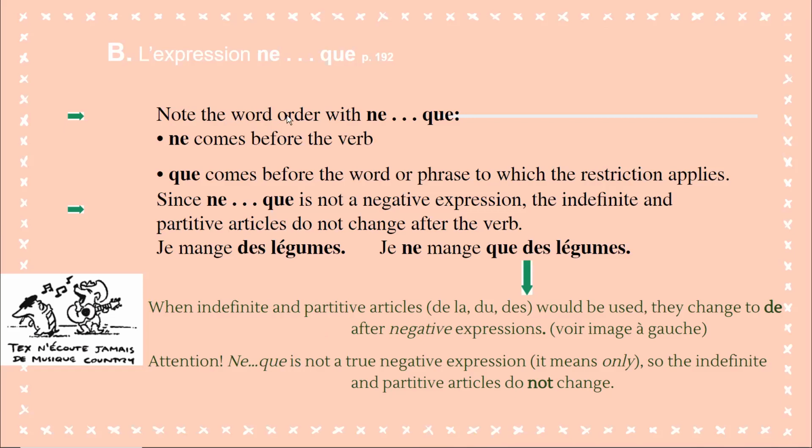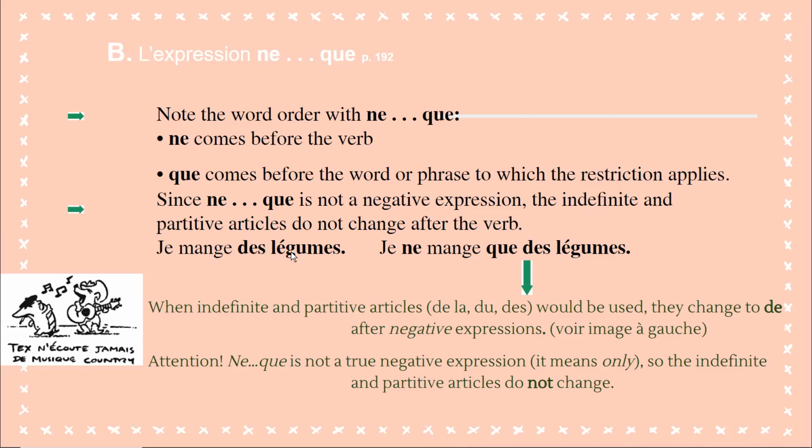Maintenant, note the word order with ne, que. Ne comes before the verb. Que comes before the word or phrase to which the restriction applies. So this is what I was telling you about in the previous slide. Since ne que is not a negative expression, the indefinite and partitive articles do not change after the verb. Je mange des légumes.